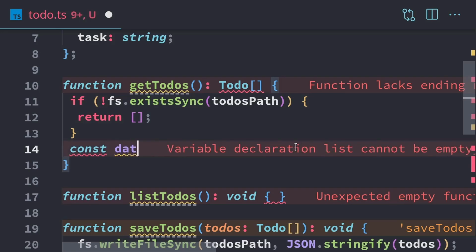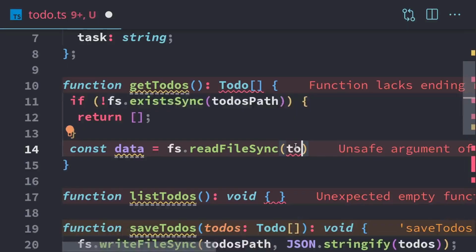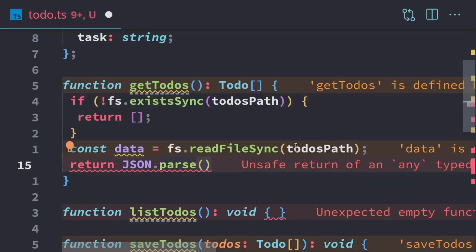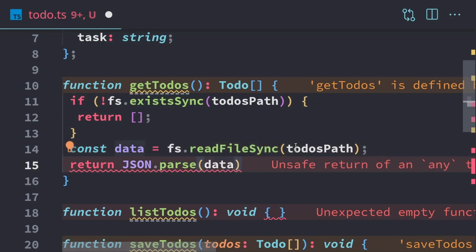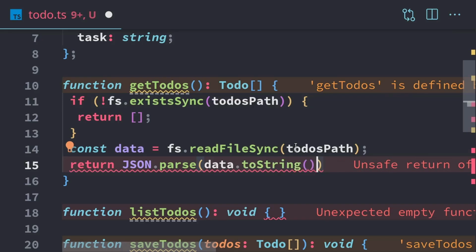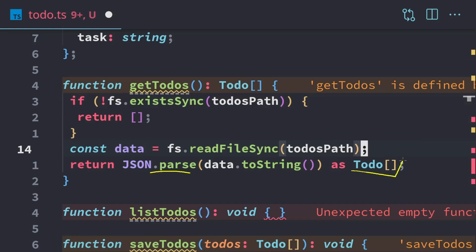If the file does exist, we're going to try reading it. We'll use readFileSync, and we'll use the to-dos path. Then we'll use the JSON.parse function, because remember, we save our to-dos as a JSON file, so we need to parse it into actual data we can work with. So we're going to parse the data and use .toString to turn it into a string. And we're going to use a type assertion to say it's a to-do. So we can use as Todo, and that's going to force TypeScript to turn our parsed data into an array of to-dos.